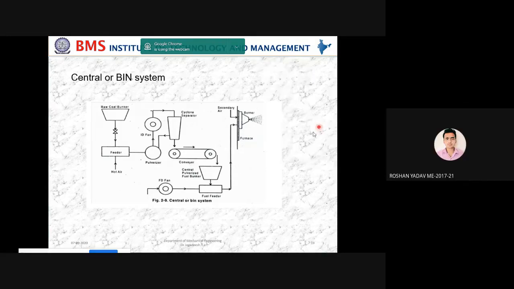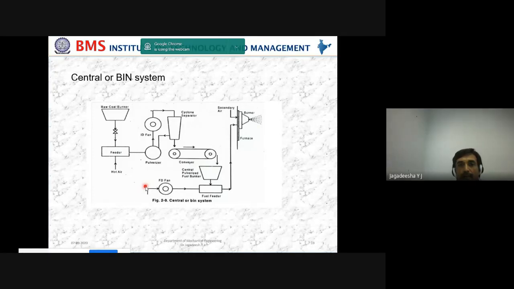So, tell me, what is the difference between induced draft fan and forced draft fan? I will tell you. This is induced draft. This is forced draft. Both are basically fans only, like blowers. Both are of larger capacity. The induced draft fan's blades are designed to suck these pulverized particles. The forced draft fan is used to push the air into this one.